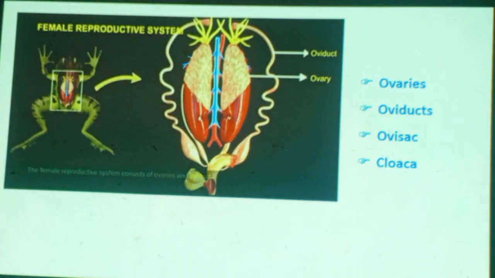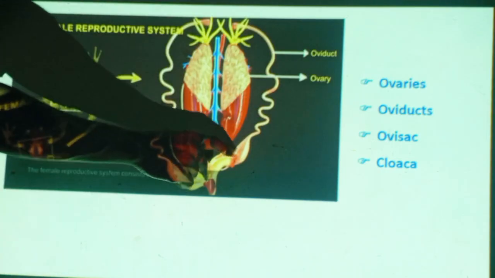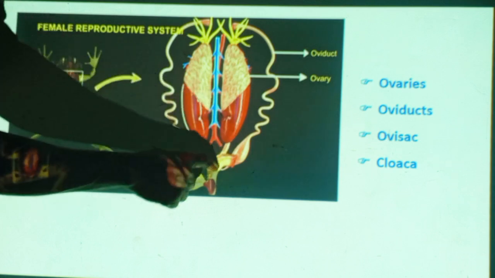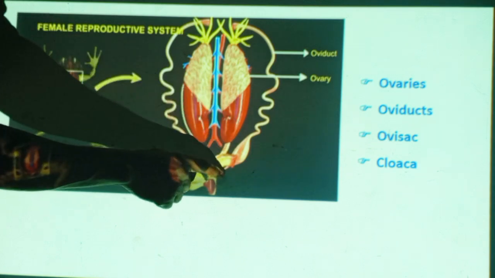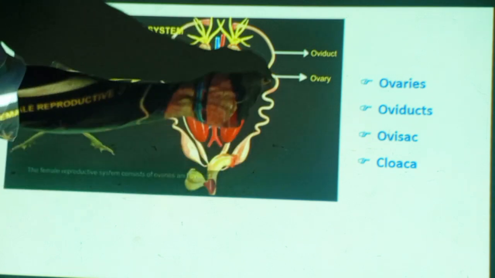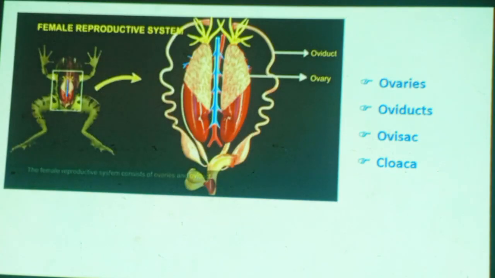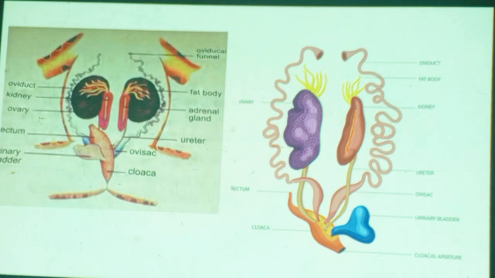Ovisac. This is the ovisac. Then this is the cloaca, because urine waste, digestive waste, as well as eggs all pass through this cloaca. The cloaca is a common passageway for the eggs, for the urine, and for the digestive waste. Also, if you like, I do have another diagram. You can see it here better.